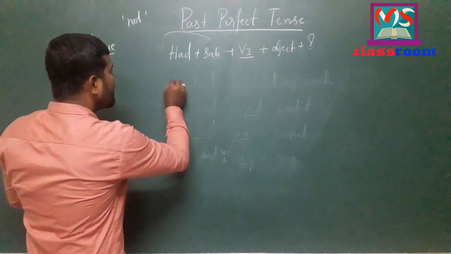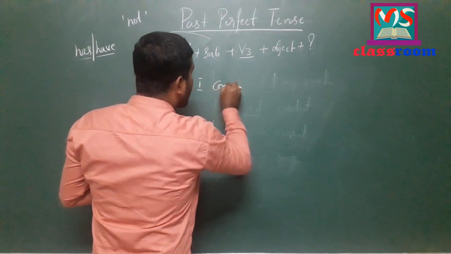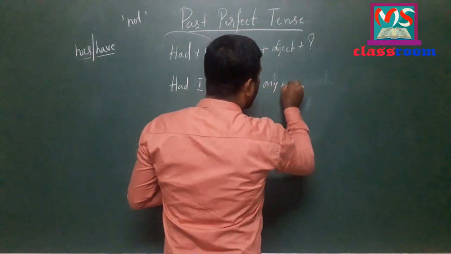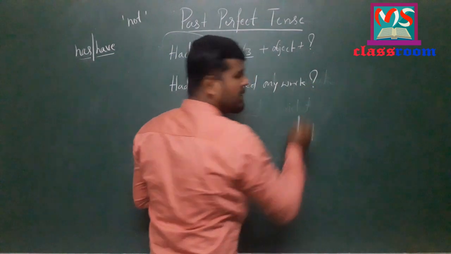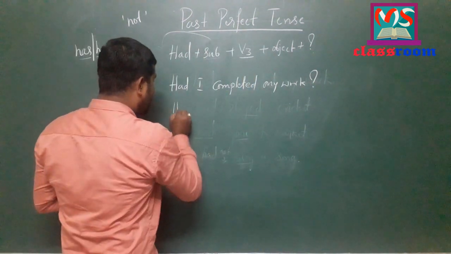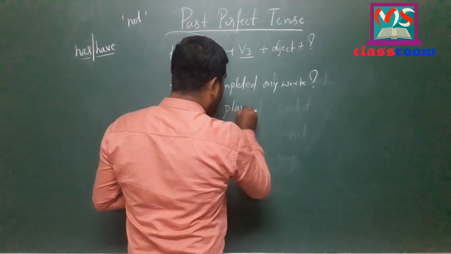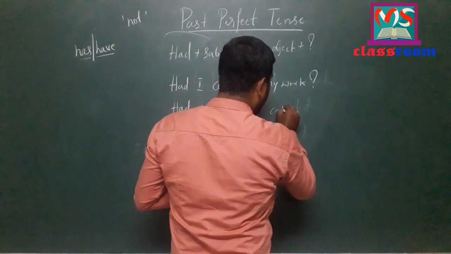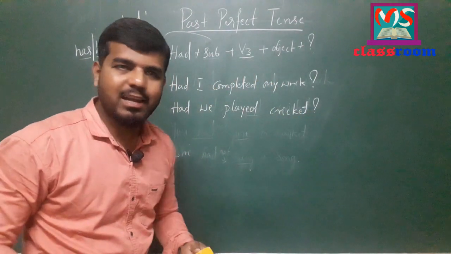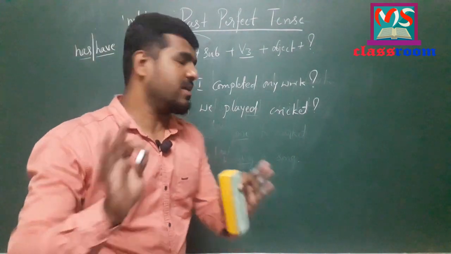Look at here. Had I completed my work? This is an interrogative sentence. And look at here, next sentence. Had we played cricket? Had you played cricket? This is an interrogative sentence in past perfect tense.